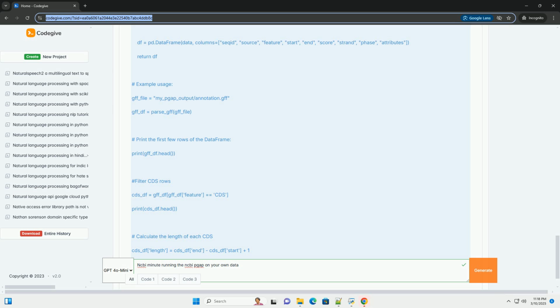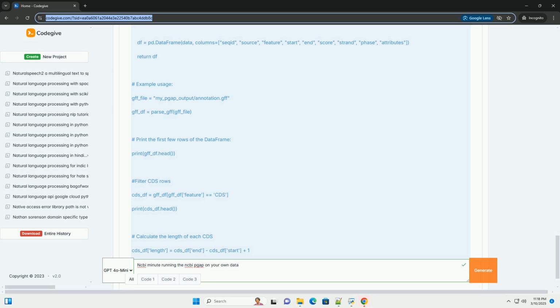5. Run PGAP. Now you can run PGAP on your genome sequence. The basic command is below. Explanation of command line options. The -i option specifies the input FASTA file containing your genome sequence. The -o option specifies the output directory where PGAP will store its results. PGAP will create this directory if it doesn't exist.